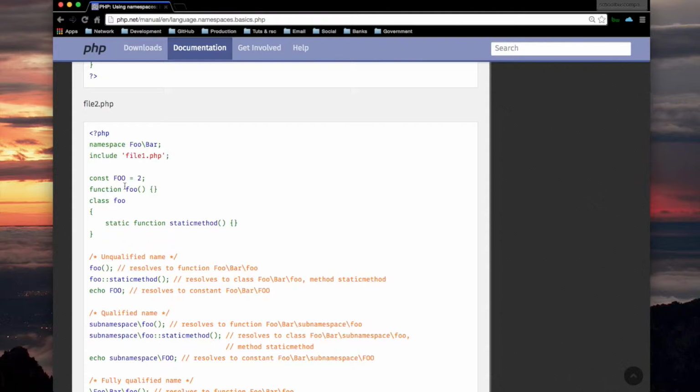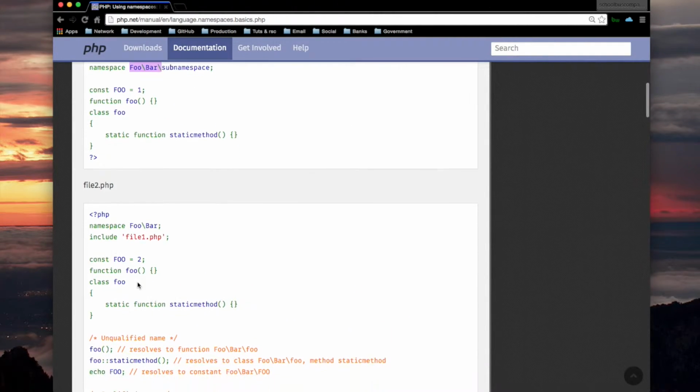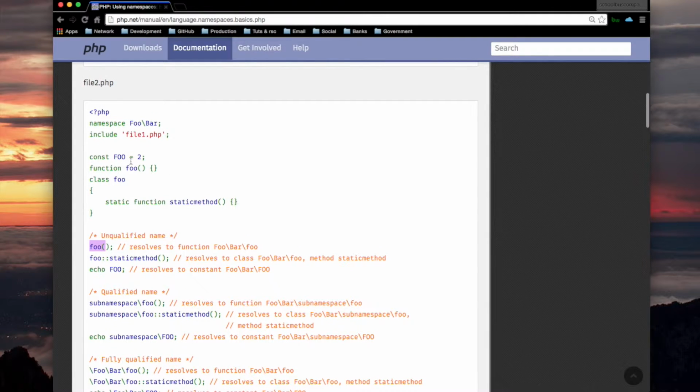Now, here in foo bar, we also declare foo all three ways. The same stuff is declared here, but foo equals 1 for the constant, and foo equals 2 for the constant down here. So now what happens if we just use foo in file 2? That would resolve to foo bar foo. Same with the other two here. It resolves to foo bar foo, the static method.